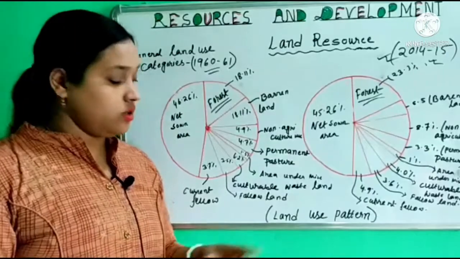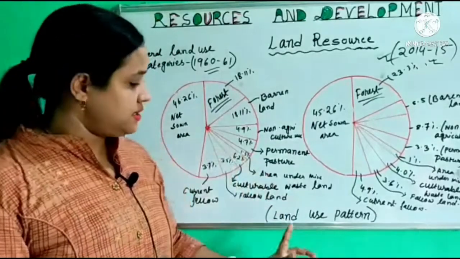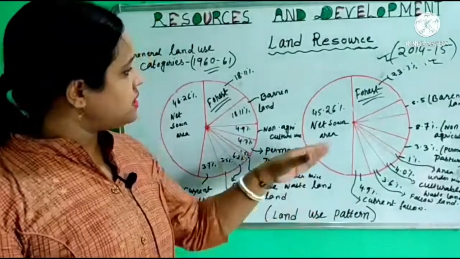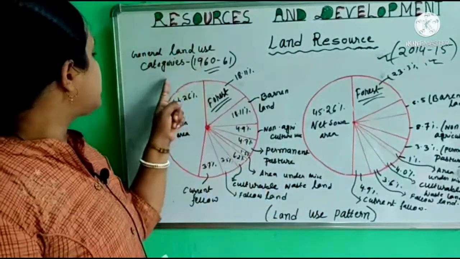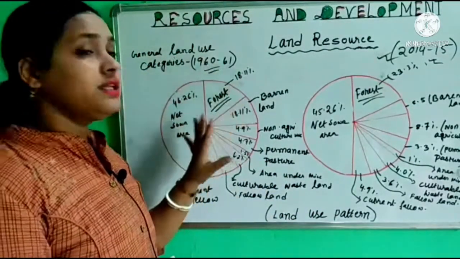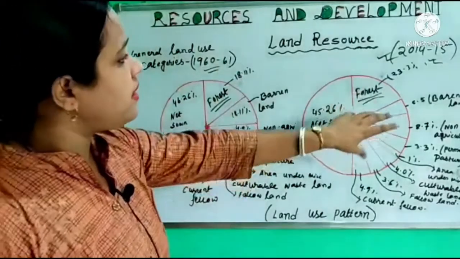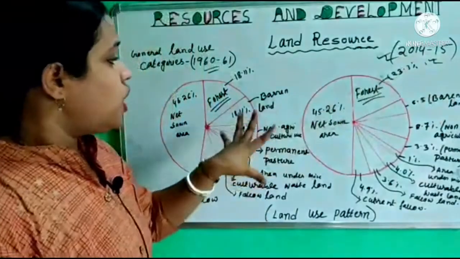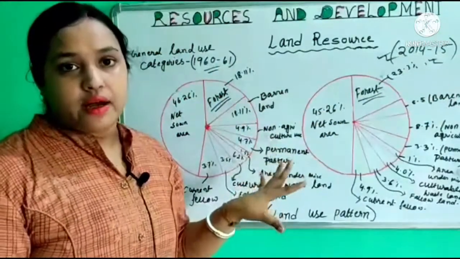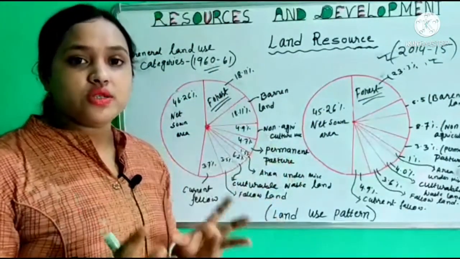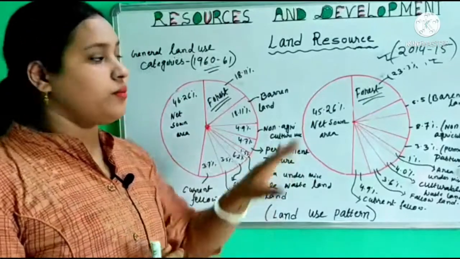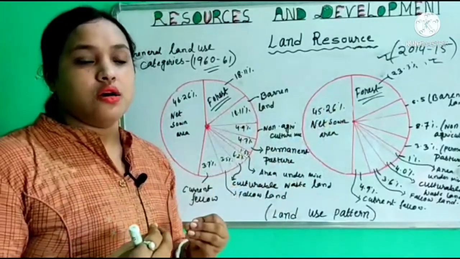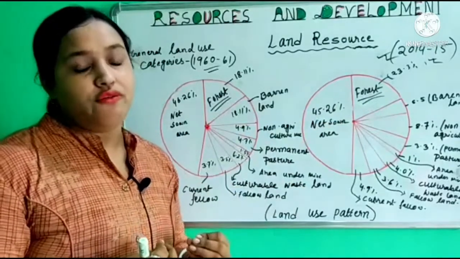Now we talk about our third topic, that is land use pattern. Here I am presenting the general land use categories of 1960 to 61 in this pie diagram, and this other pie diagram shows 2014 to 15. So these pie diagrams show the land use pattern of India in two different years. From these pie diagrams, we can analyze some points of land use pattern of India.